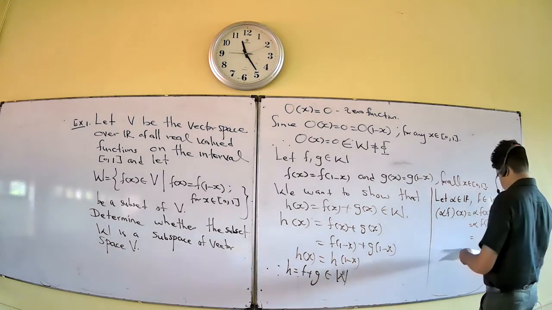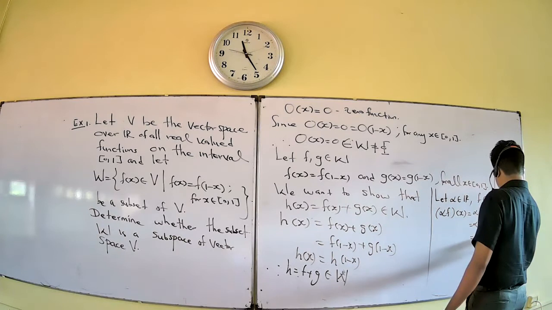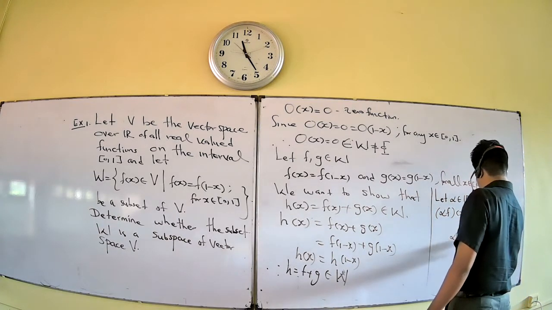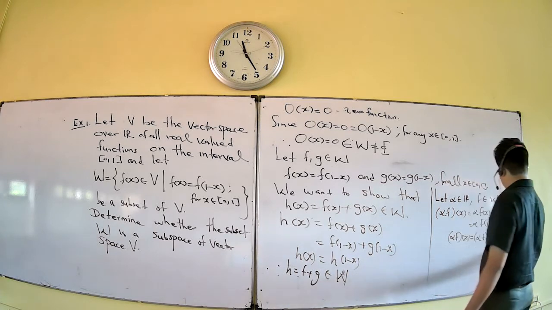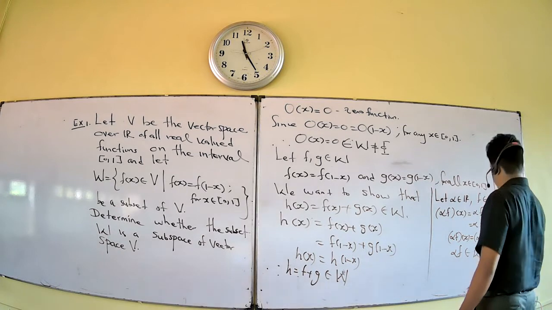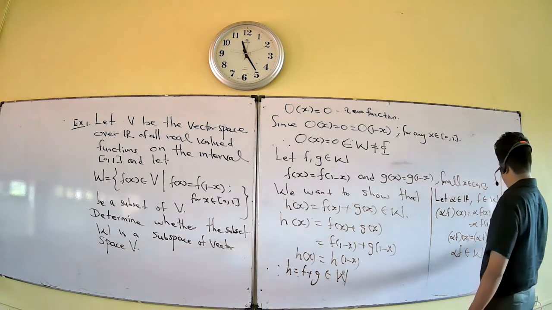This condition is satisfied, therefore alpha f belongs to W. The scalar multiplication condition is also satisfied.